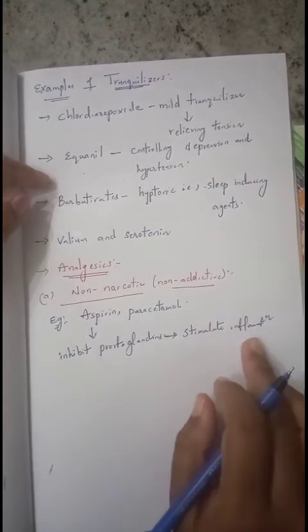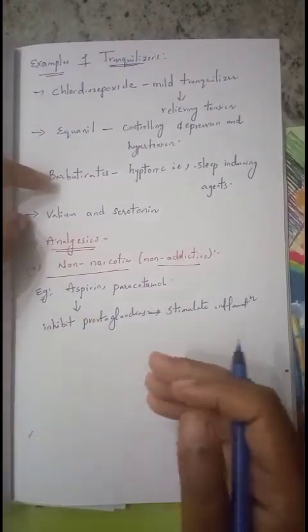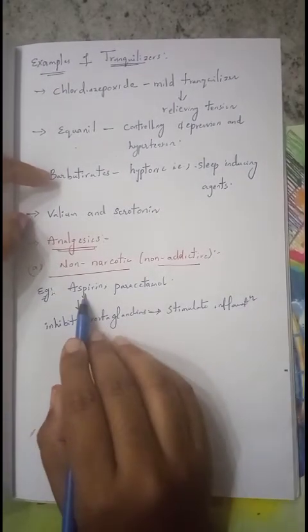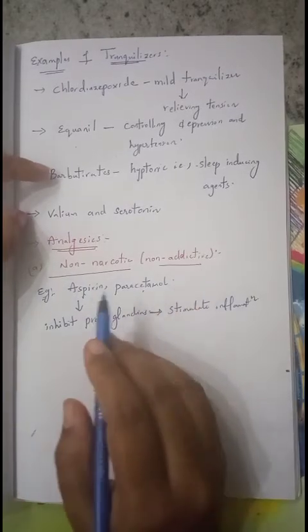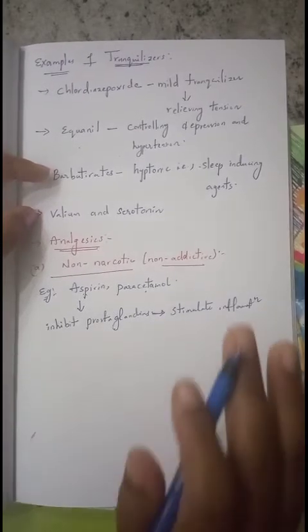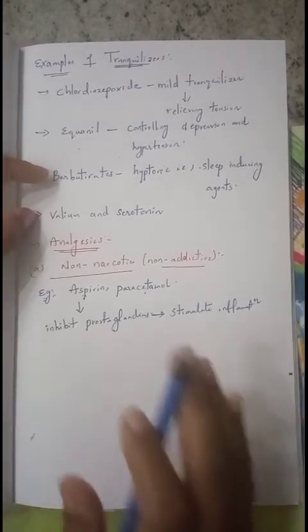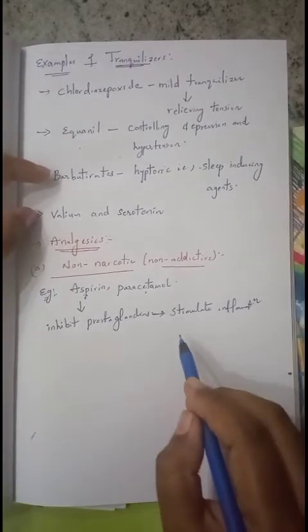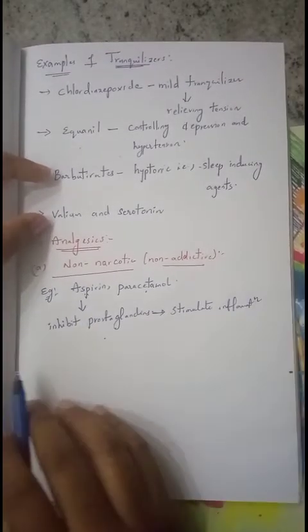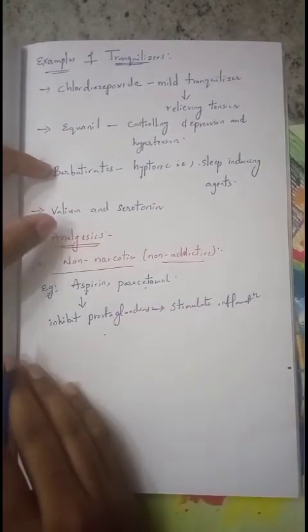Because of the inflammation stimulated by the prostaglandins, pain is caused. To overcome that pain, we take aspirin and paracetamol. They inhibit the prostaglandins, so inflammation is not stimulated, and there is no inflammation in the muscles or tissues. Thereby we can overcome that pain.